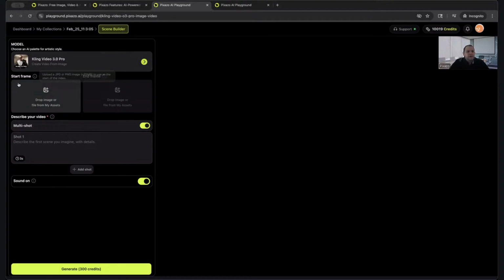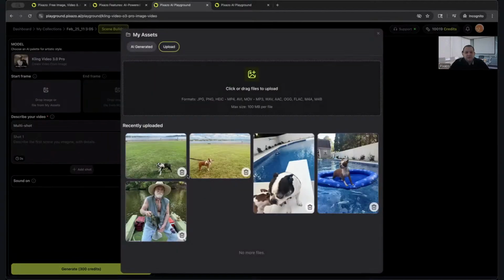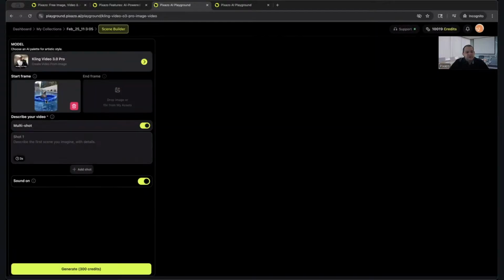Okay, so I'm going to go ahead and click on start frame and upload my first image that I want to start from. And I'm going to be selecting my dog's image here, guys. I have a Boston Terrier. So I'm going to go ahead and pick that. And then from that, we're going to go ahead and start creating a couple of these prompts here.